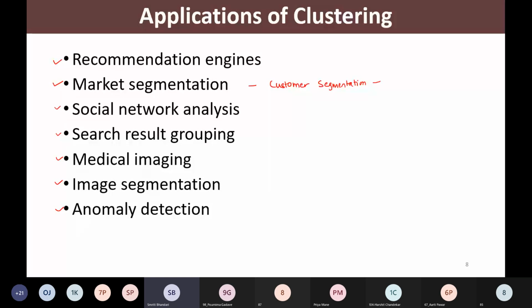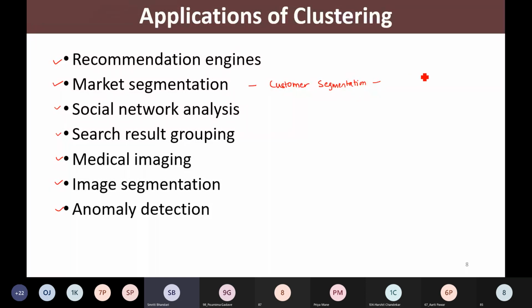Similar kinds of features of each customer are extracted, and based on those features they group the customers into segments. So this is known as customer segmentation.